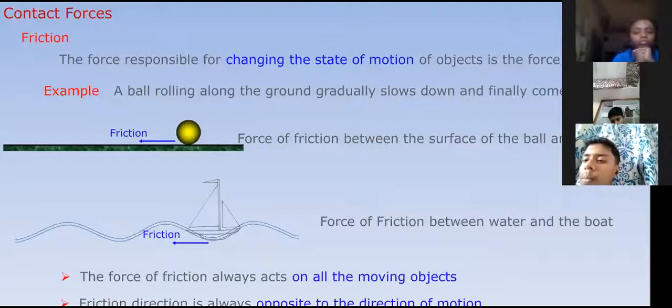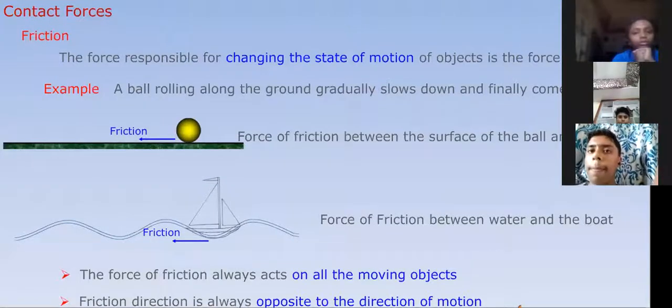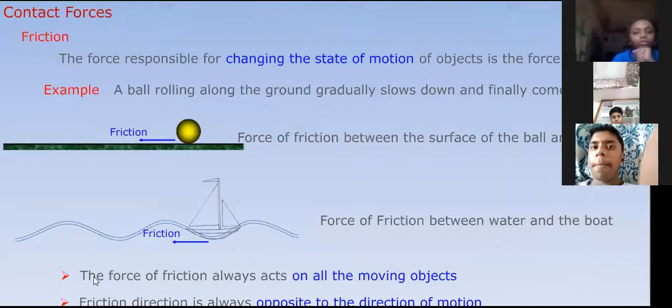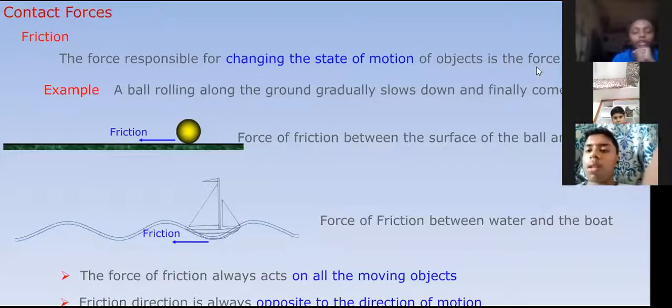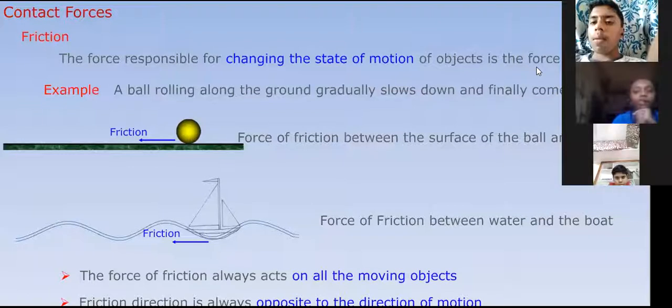Are you catching what I'm saying here? Yes? Yes, sir. So this is very, very most important, keep in your mind. Friction direction is always opposite. Example, the friction force and the applied force are both in opposite directions. I hope all of you are getting what I'm saying here. Is it right or wrong? Correct? Yes, sir.